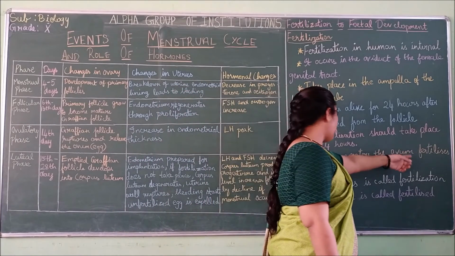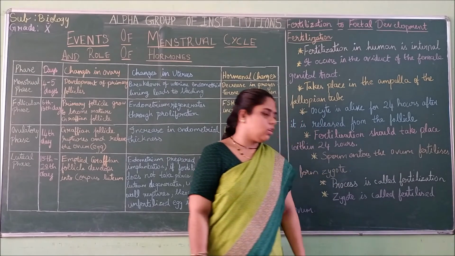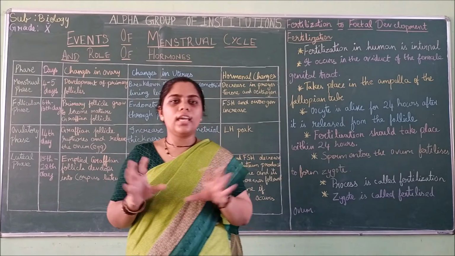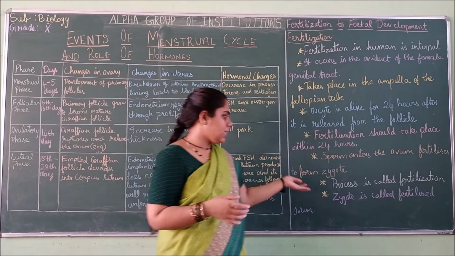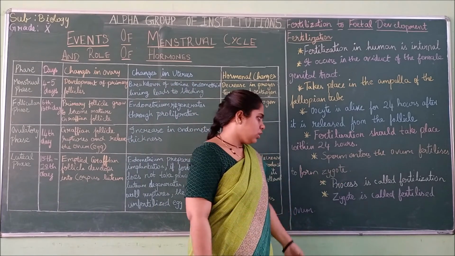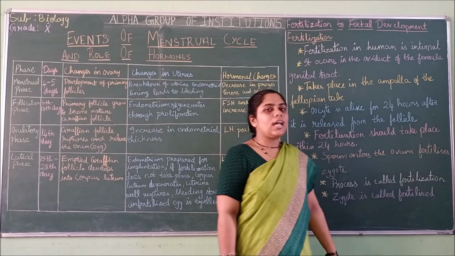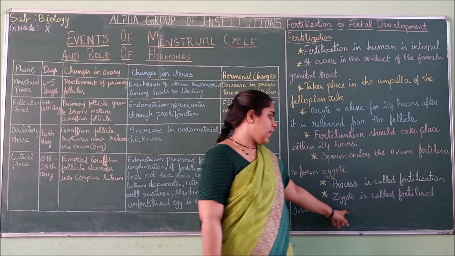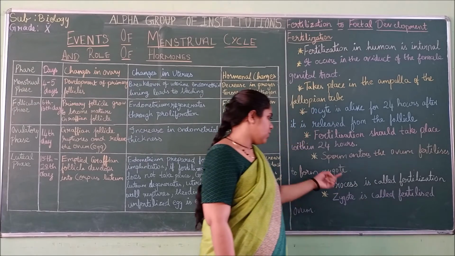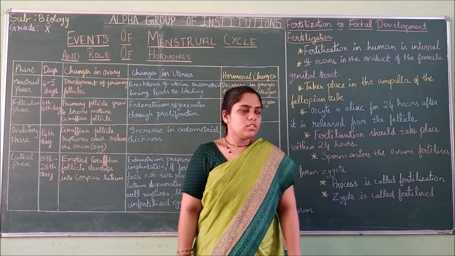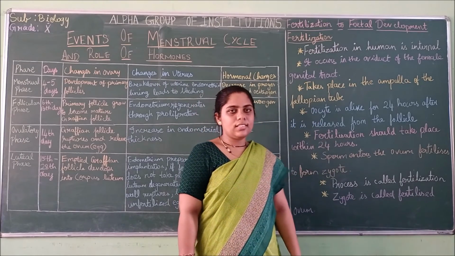Sperm enter the ovum and fertilize it to form a zygote. So within these 24 hours, when the sperm comes, they fuse and fertilize and form a zygote. This process, the fusion, is called fertilization. This fertilized zygote is called the fertilized ovum. So that's all for fertilization.